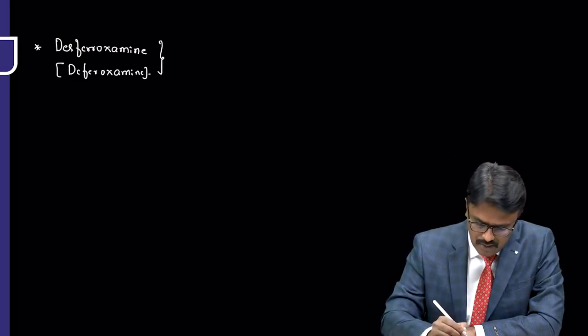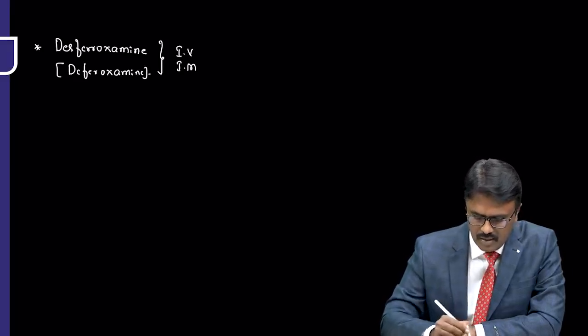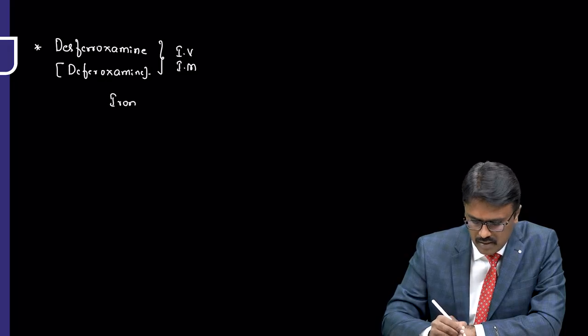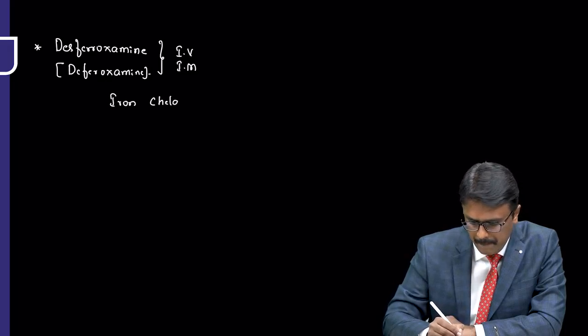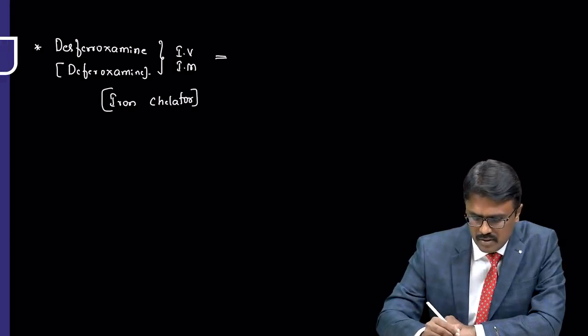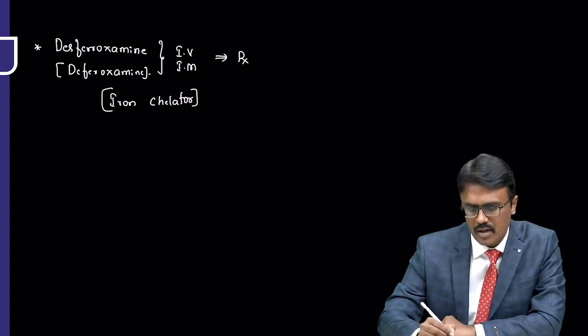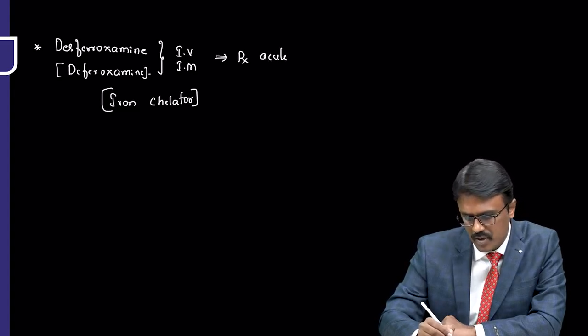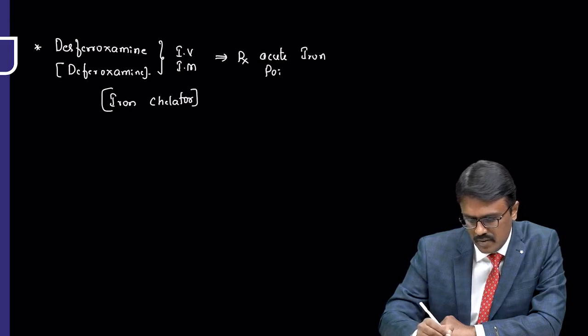This drug is given either IV or IM, and it is an iron chelator. Where to use it? It is used in acute iron poisoning.